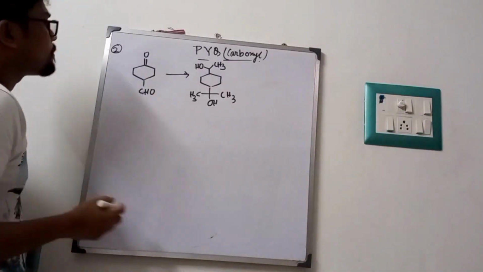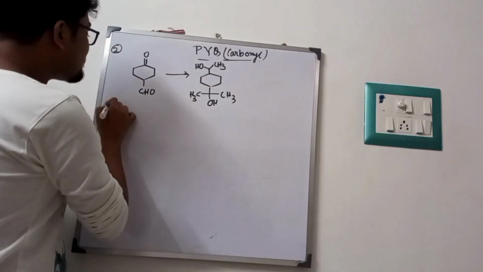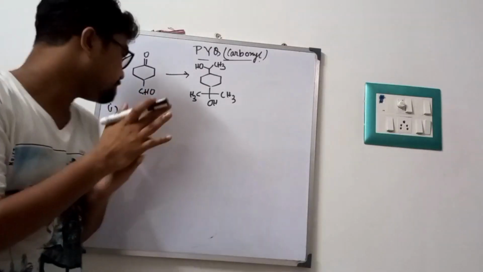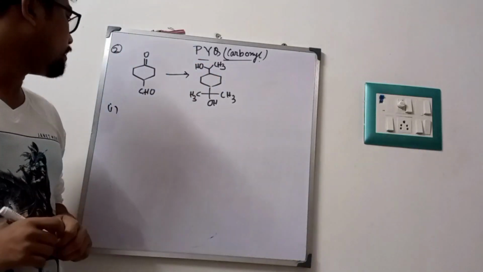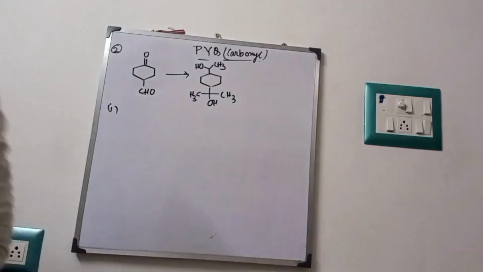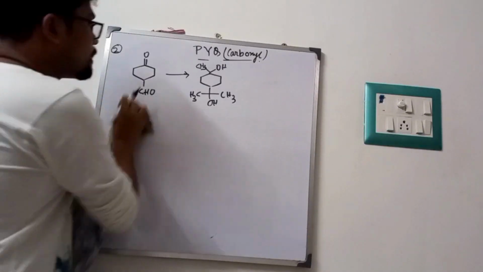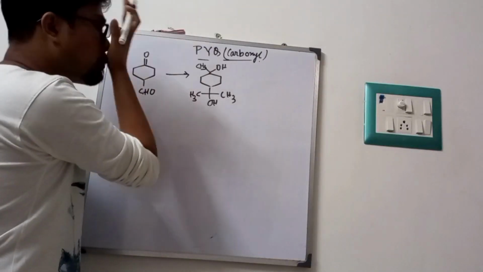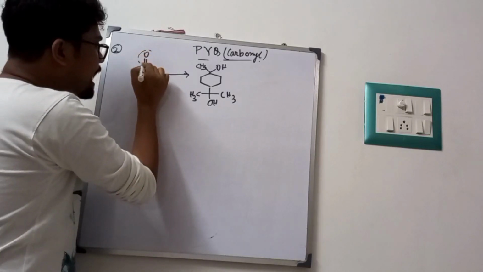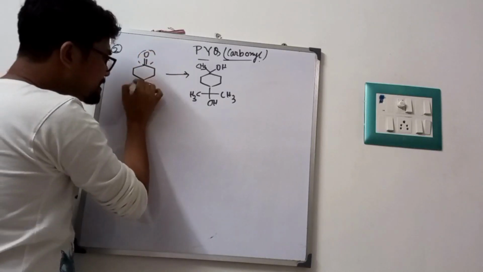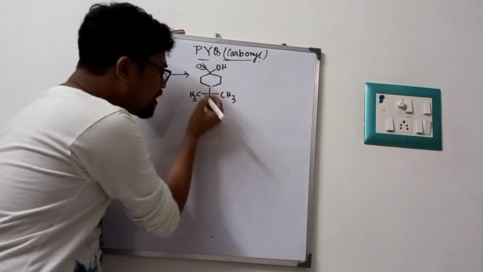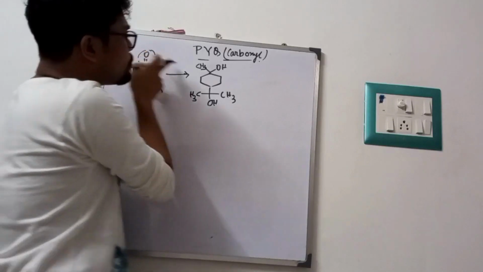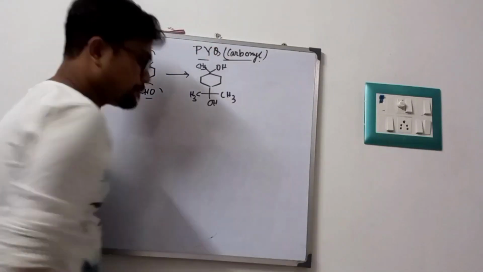So this is our next problem, or second problem. In this case, what can we observe? We observe this double bond converts into a... just a second. Sorry, this is the actual problem. Okay, fine. I am increasing one carbon on this side. So very carefully, this is a carbonyl, a keto carbonyl, that means ketone. This is an aldehyde. This aldehyde converts to having two CH3 groups and one OH group. And this carbonyl C double bond O group is converted into CH3OH.